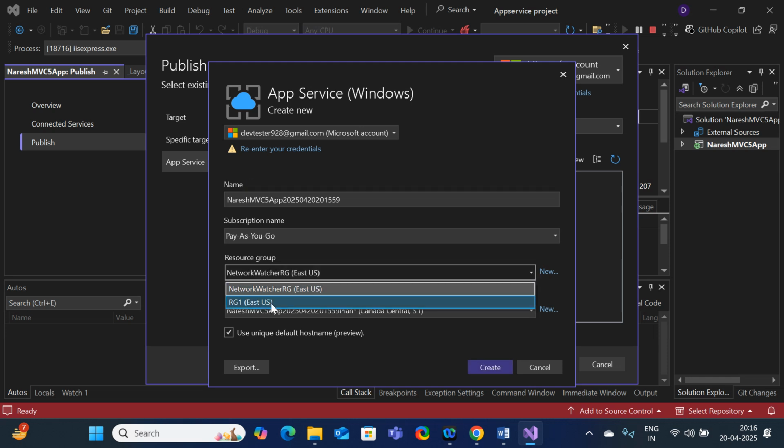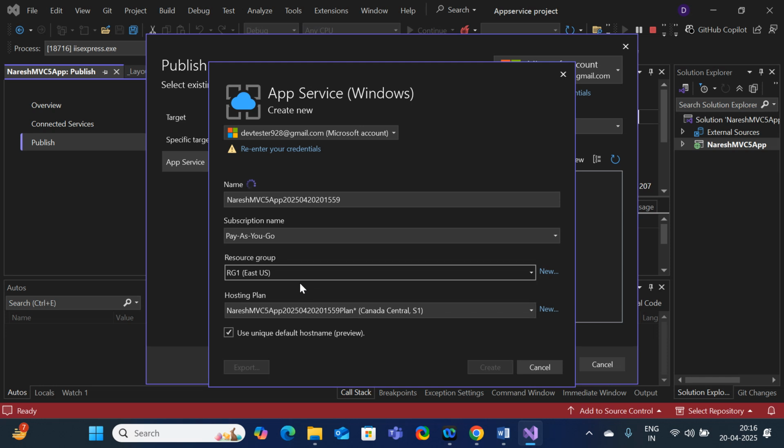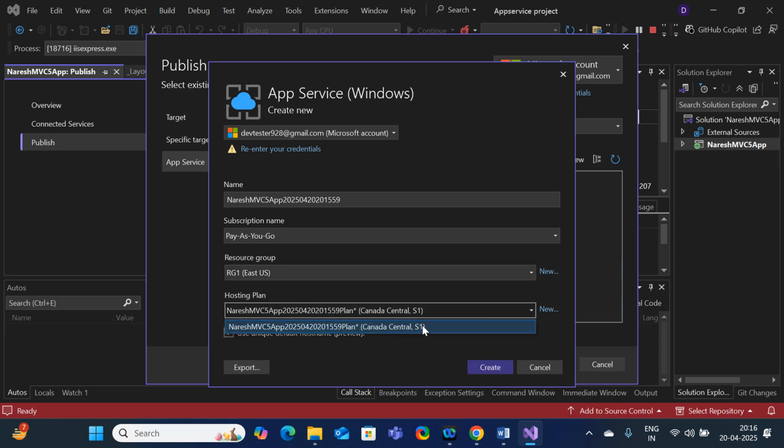Yes, right now it has been successfully connected. So that's why my resource group has been successfully replicated here. Select the resource group you want and the hosting plan. If you want to create a new hosting plan, just click on new one.